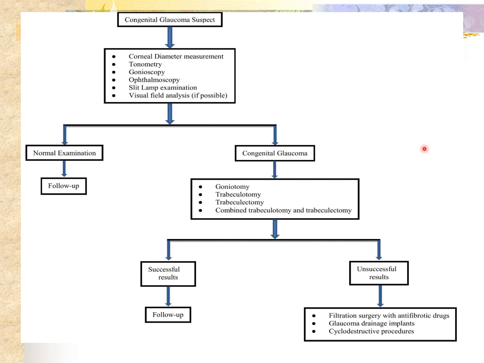So the procedures that are possible are goniotomy, trabeculotomy, trabeculectomy, or combined trabeculotomy with trabeculectomy. If the procedure is successful, the patient should be kept on close follow-up. If it is unsuccessful, then filtration surgery with antifibrotic drugs, glaucoma drainage devices, or cyclodestructive procedures may be required.